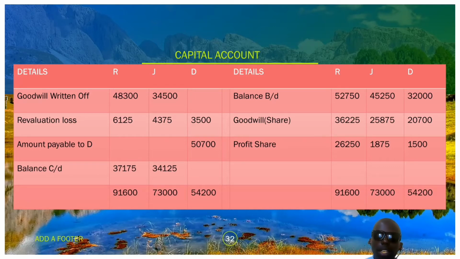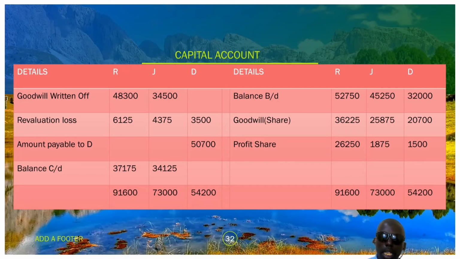You subtract the revaluation loss of 3,500, and you get that the amount payable to D after subtraction of the revaluation loss should be 50,700.